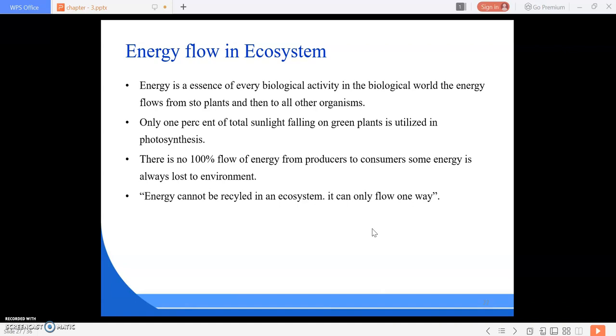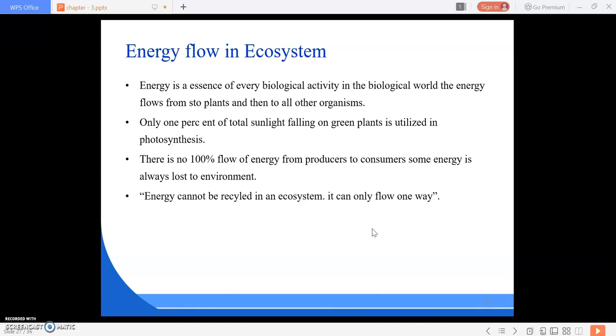In the biological world, the energy flows from the sun to plants and then to all heterotrophic organisms like microorganisms, animals and man. That is from producers to consumers.